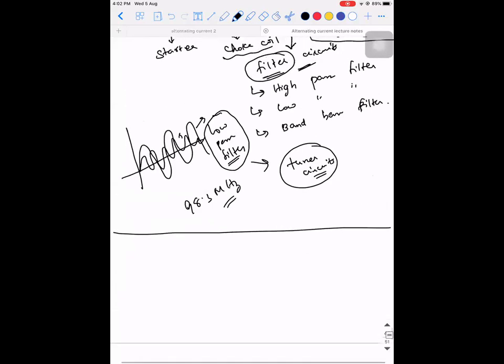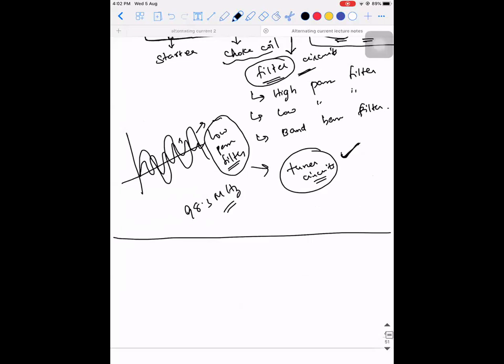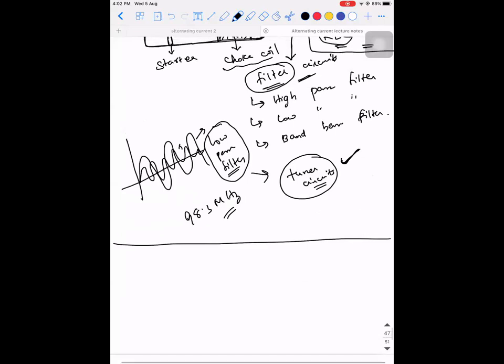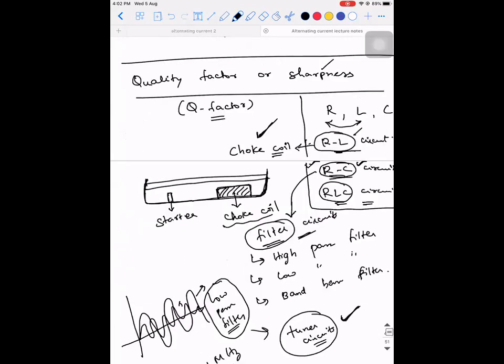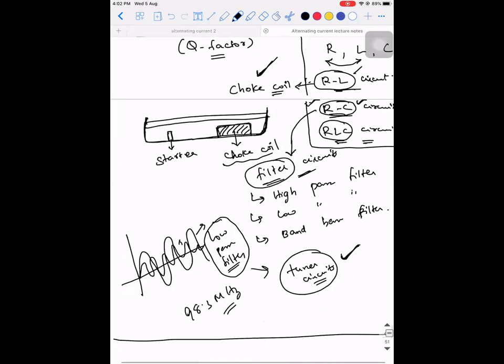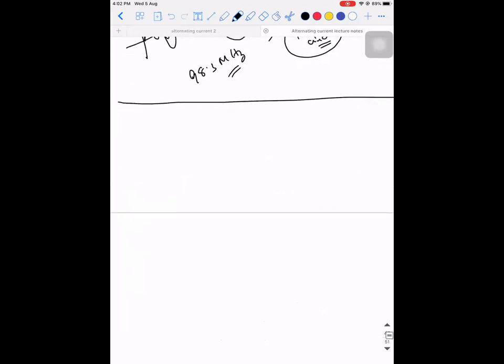So when I talk about a tuner circuit, the most important parameter associated with it is the sharpness. How sharp the signal is going to be. Okay. And it is also related to the parameter called quality factor. So now what we are going to do is discuss the term called quality factor.